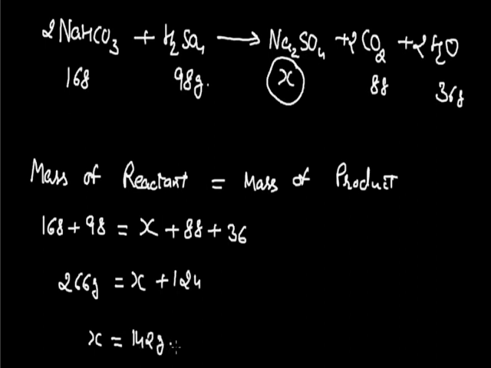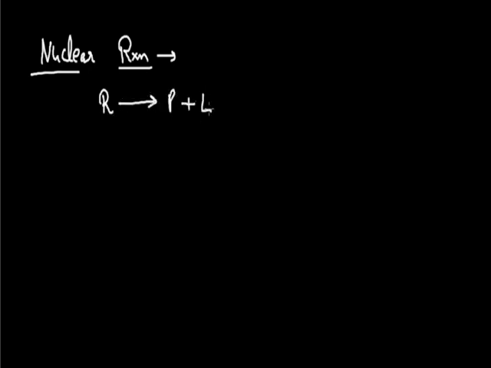So this relation can be used to solve many kinds of numerical problems, such as the example here. Now this was about the law of conservation of mass, but as I have stated, this law is valid only for chemical reactions. If I talk about nuclear reactions, this law is not applicable, because in a nuclear reaction the reactants convert into product plus a fixed amount of energy is released there. So the total mass of reactant is utilized in two forms.